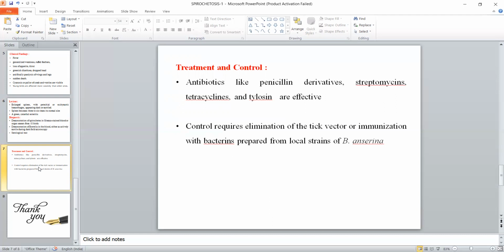So this was all about avian spirochetosis. It is a very small disease. The important points are, first, the causative agent, that is the motile bacteria Borrelia anserina, and also the transmission, because in objective questions they may ask about the transmission. This disease is transmitted by the tick, and the name of the tick is also important, which tick, that is Argas persicus.